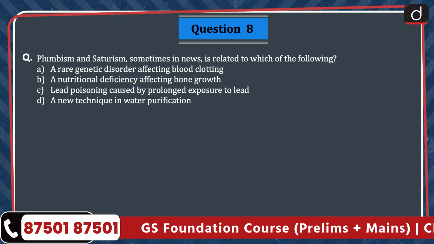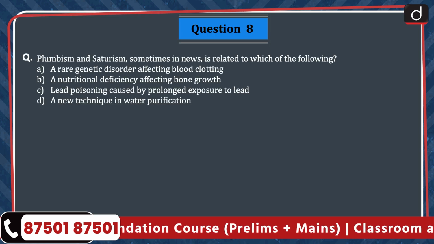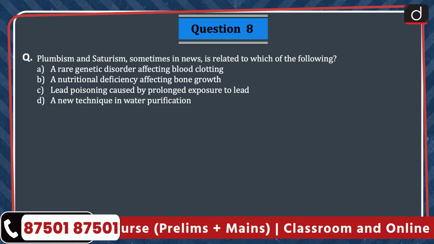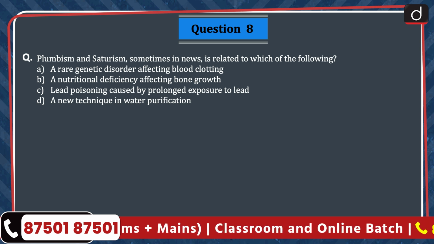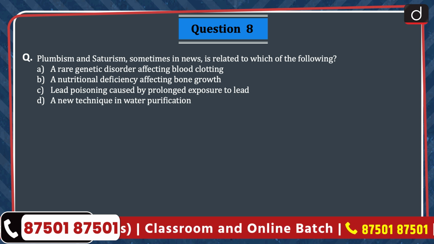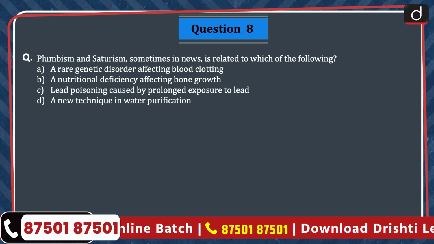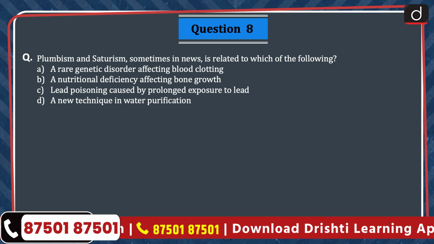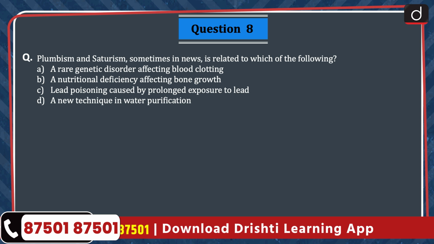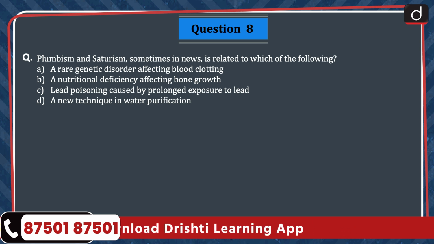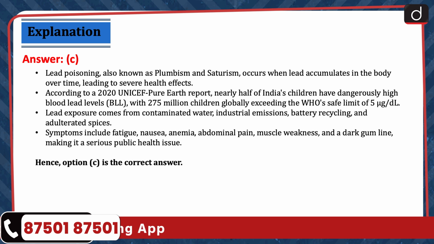Question 8. Plumism and Saturism, sometimes in news, is related to which of the following? A. A rare genetic disorder affecting blood clotting. B. A nutritional deficiency affecting bone growth. C. Lead poisoning caused by prolonged exposure to lead. And D. A new technique in water purification. The correct answer is option C.